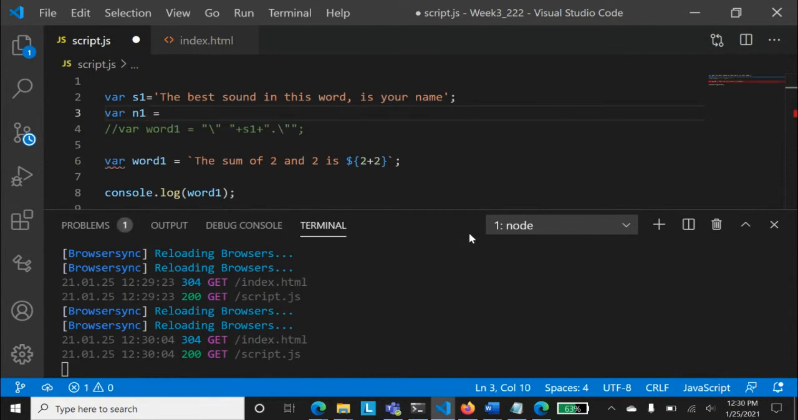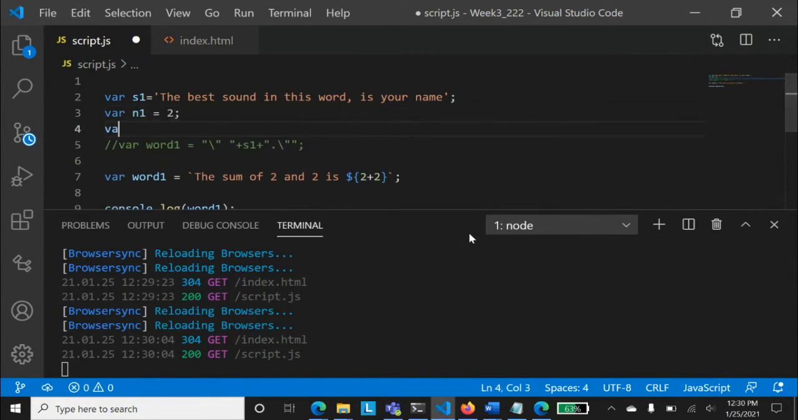var N1 equal to 2 and var N2 equal to 3. Now, can you make this statement in a way that the sum of 2 plus 3 is 5, and this should be the sum? Can anyone write this statement in the chat window quickly? I need these N1 and N2 to add together, and the result should be displayed in this template literal form. Can anyone give it to me quickly?